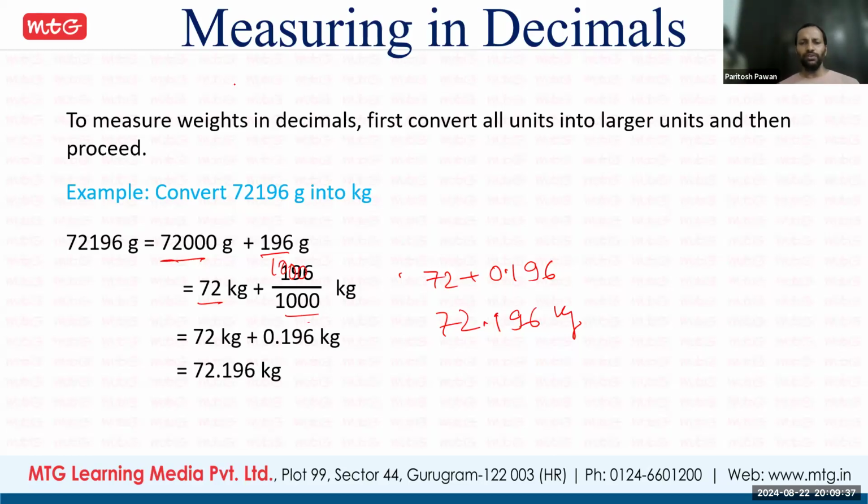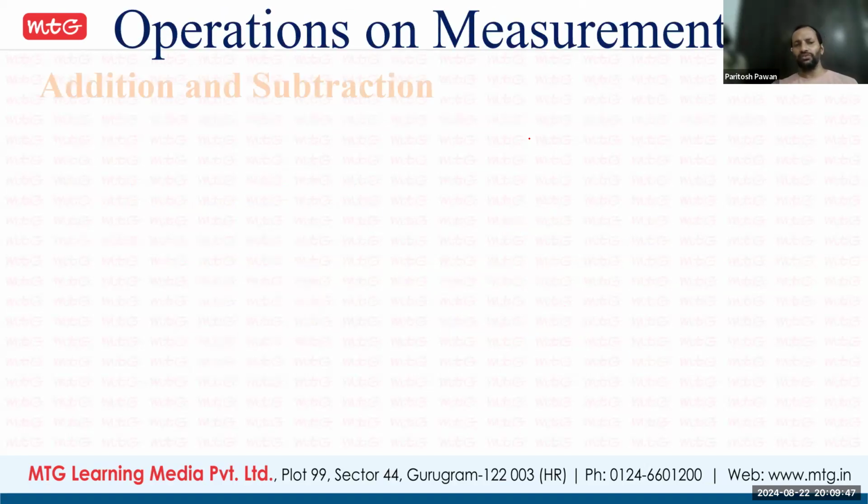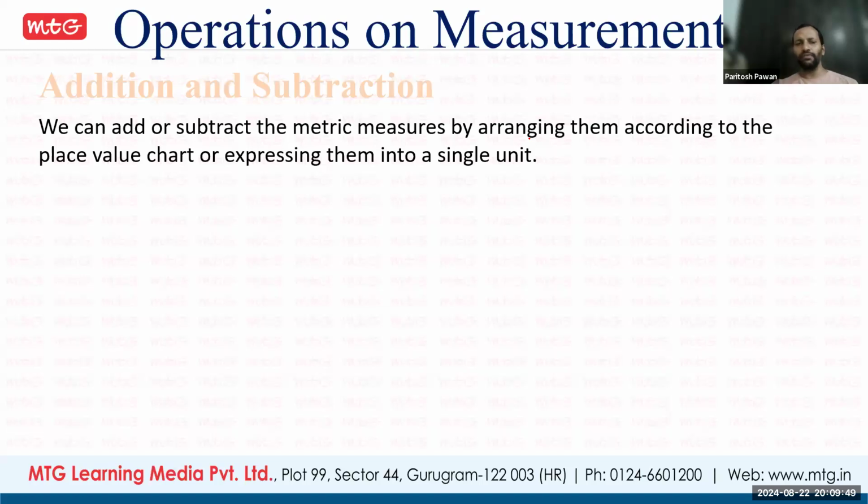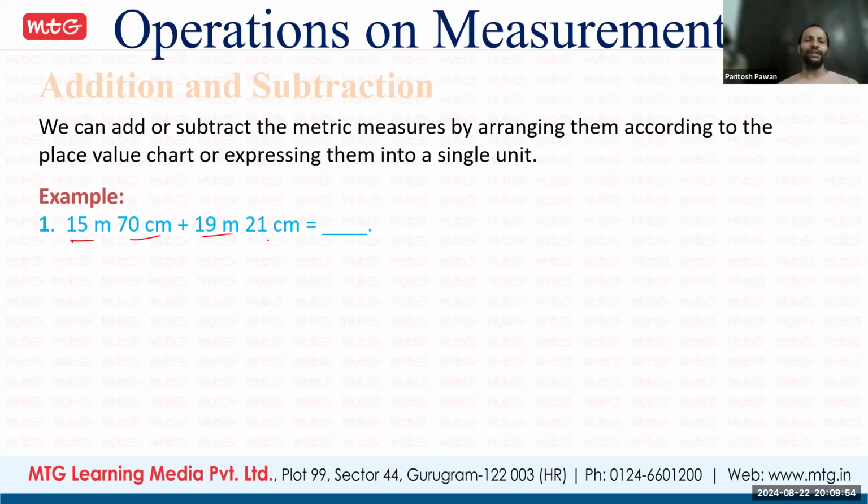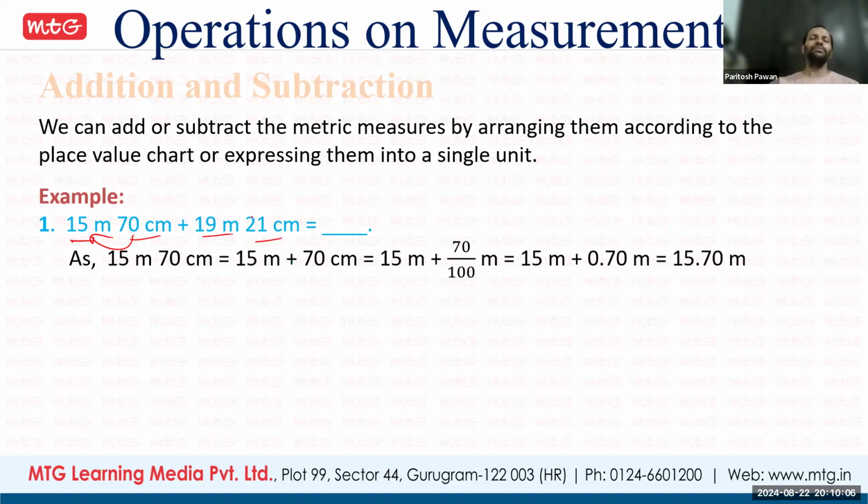Does anyone have any doubt in this? No, sir. Okay. So now addition and subtraction. We can add and subtract these measurements. Like here, 15 meter 70 centimeter and 19 meter 21 centimeter. What we have to do is convert everything into meter or centimeter. Both ways we can do. Here we convert everything into meter, so 15 meter 70 centimeters will be